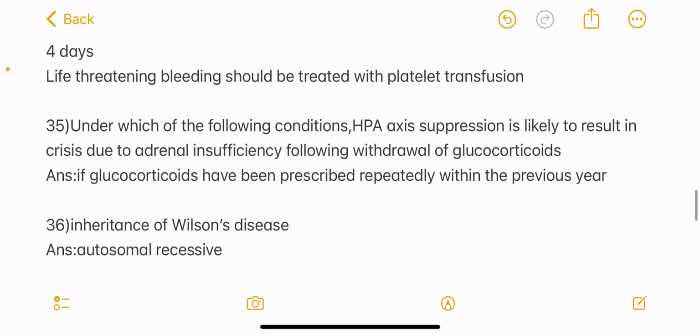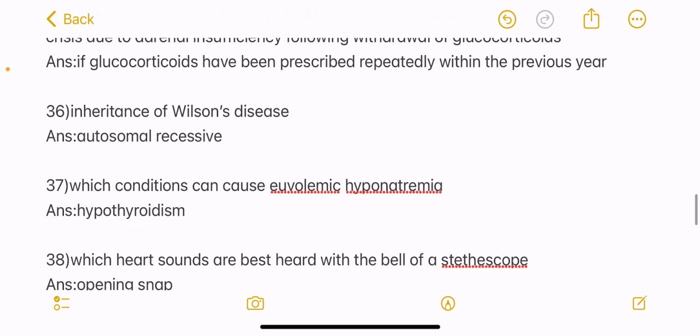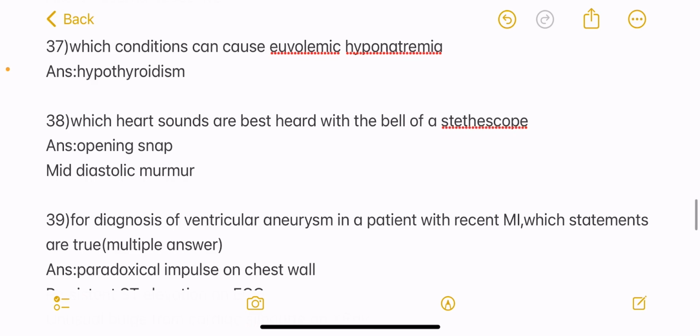Next question, under which of the following conditions HPA axis suppression is likely to result in crisis due to adrenal insufficiency following withdrawal of glucocorticoids? Answer, if glucocorticoids have been prescribed repeatedly within the previous year. Next question, inheritance of Wilson's disease. Answer is autosomal recessive pattern. Next question, which condition can cause euvolemic hyponatremia? Answer is hypothyroidism.